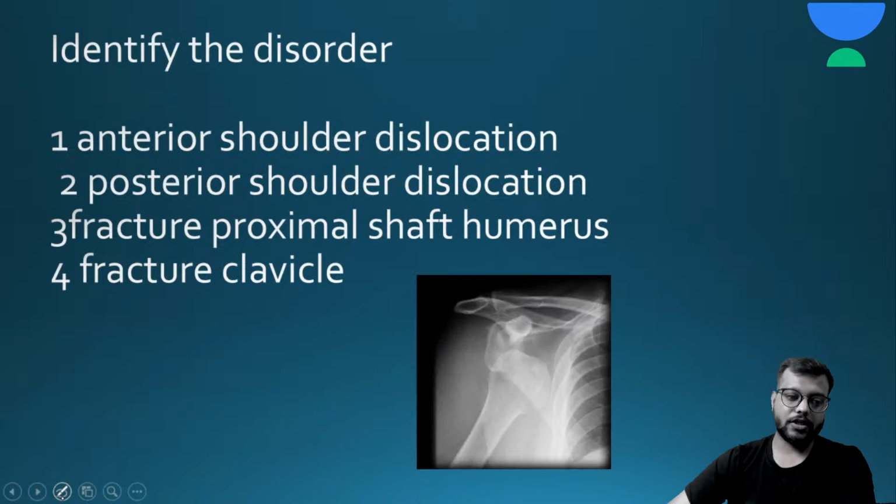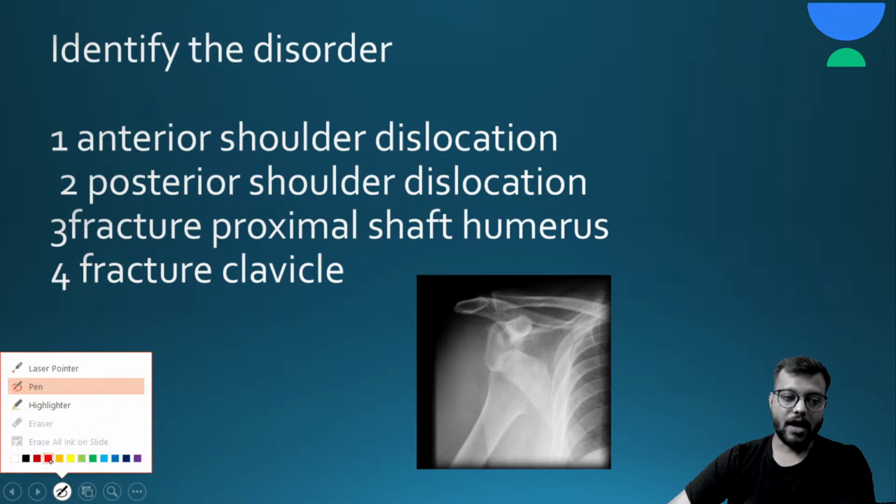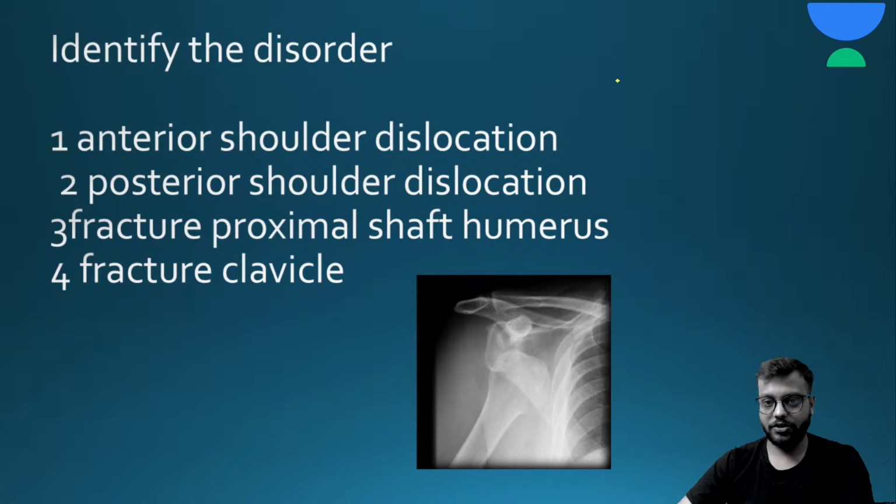Now the next question is, identify the disorder shown in the picture. Here are your 15 seconds.